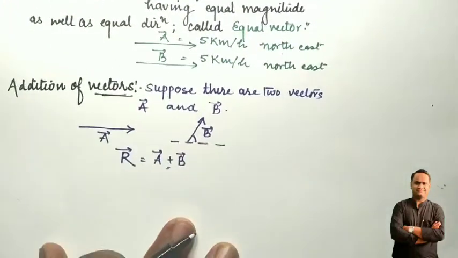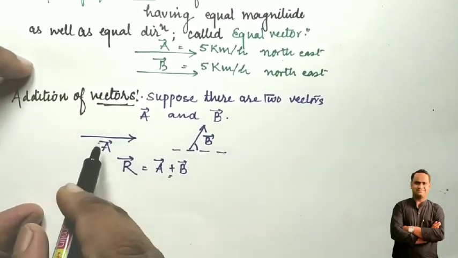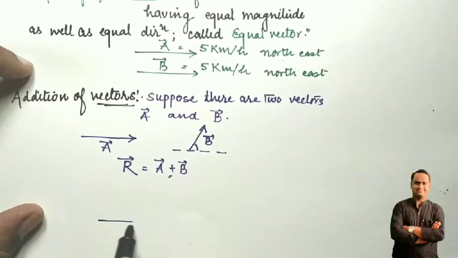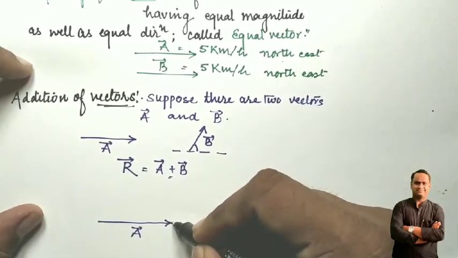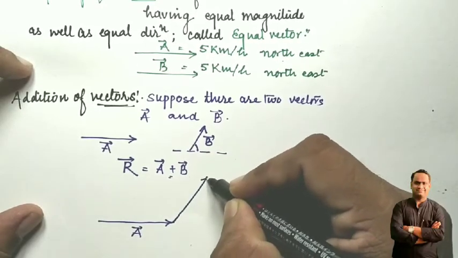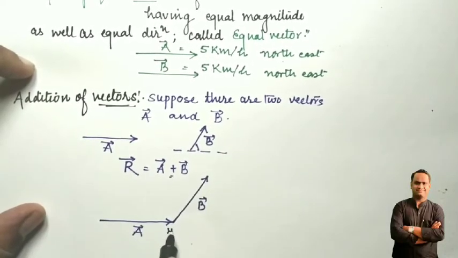So in order to calculate the resultant of two vectors, if the two vectors are given, let's draw the first vector. This is the first vector, vector A, and at the end is the arrow, so this is the head and this is the tail. From the head of the first vector, join the tail of the second vector like this. This is the second vector, that is vector B. What I have said is, from the head of the first vector, join the tail of the second vector.